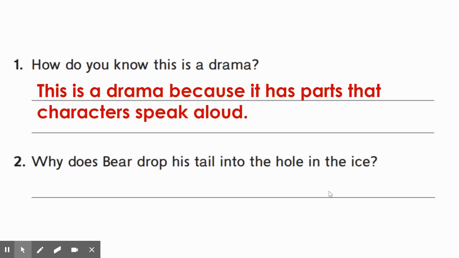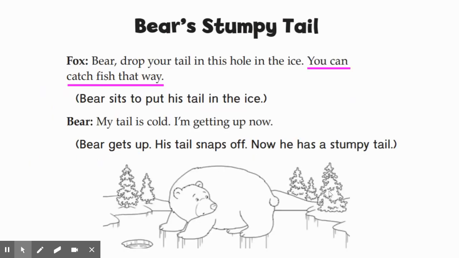Okay, number 2. Why does Bear drop his tail into the hole of ice? Do you remember? Why did he do that? Let's look. That's right, someone told him to. Fox. Fox told him to put his tail in the hole in the ice because he could catch fish that way, kind of like using his tail as a fishing pole.